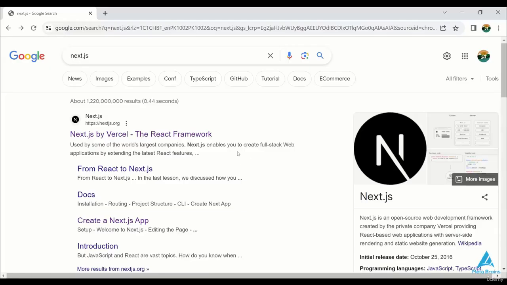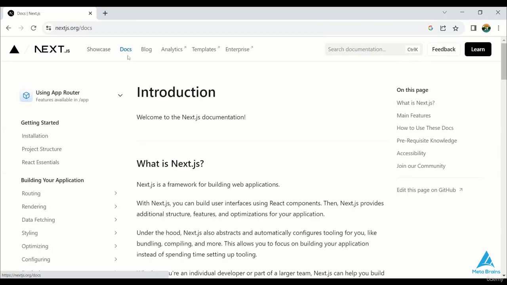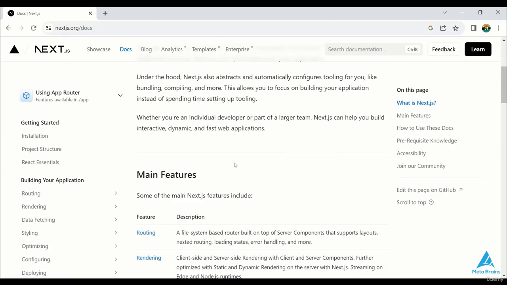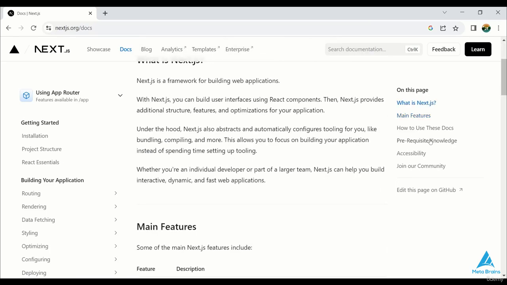Okay, so now we'll start the process of installing Next.js. First of all, you have to go to the Next.js website. You can develop and maintain your Next.js projects through the website. It's supported by a company, so you can see the website of the company here. Once you are on the website, you can go to the documents section. We've given some commands and details in the documents. You can see the requirements for Next.js. Everything has been explained on how to use the documents.